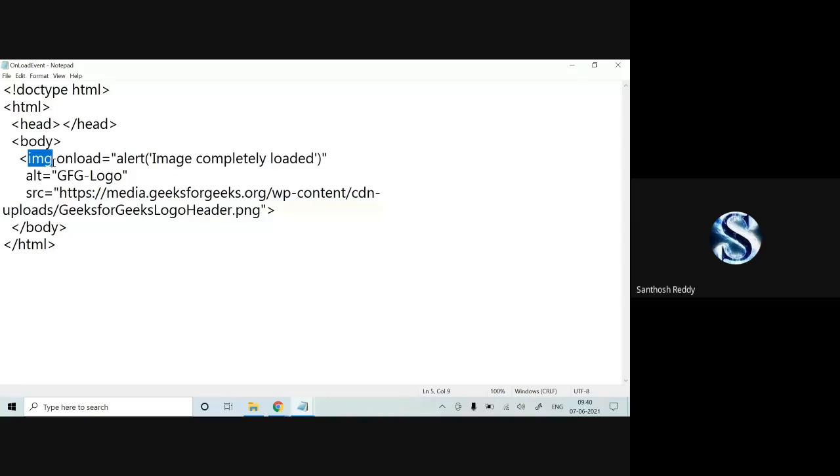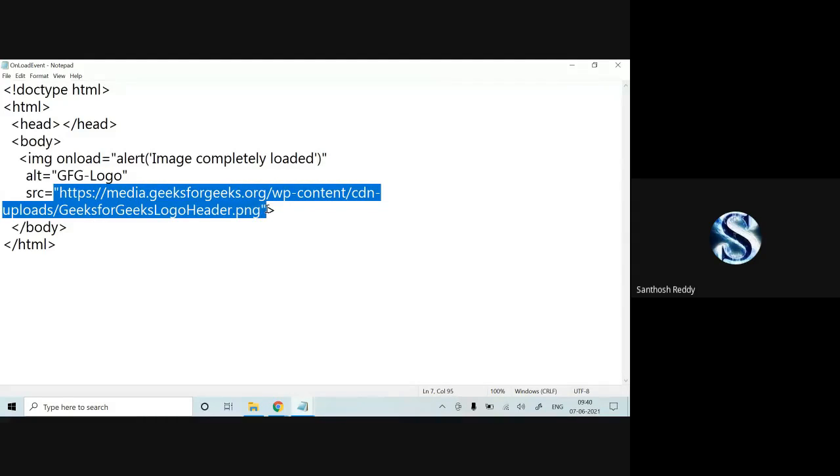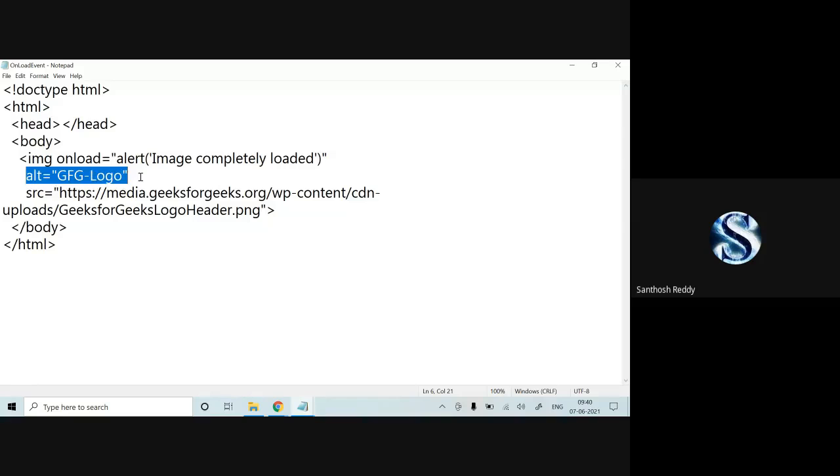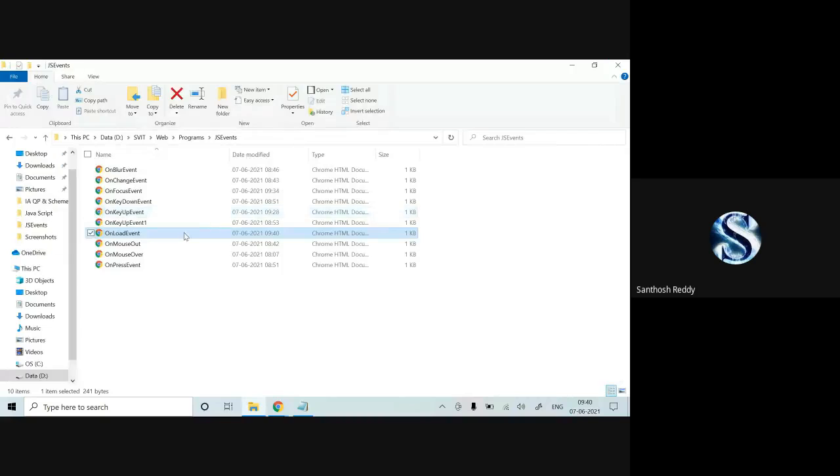I have an image tag, here it is opening, here it is closing. onload is equal to alert, image completely loaded. In the sense, when it is loading the document, at that time we are going to use the statement. src is equal to the location from which you have to extract the image. If this image is not there, we are going to display this particular alternative name. That's it. I'll save the code now and execute it.